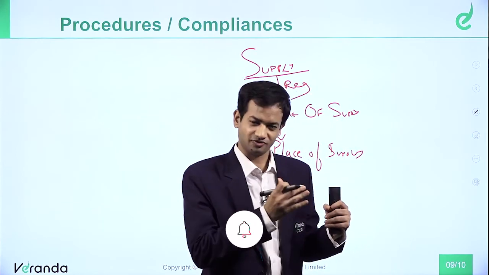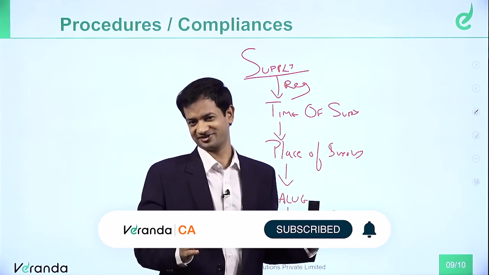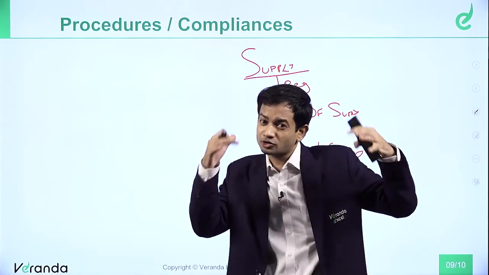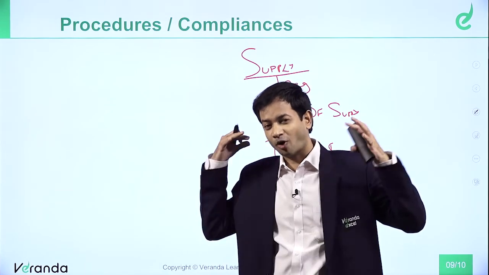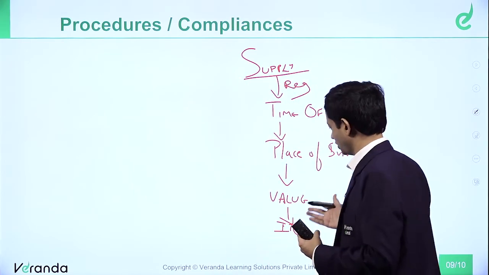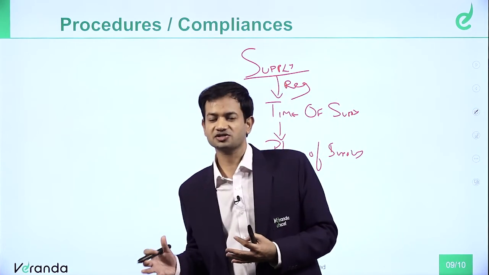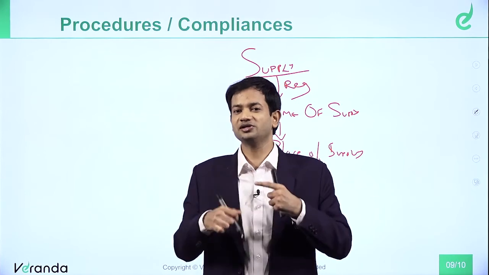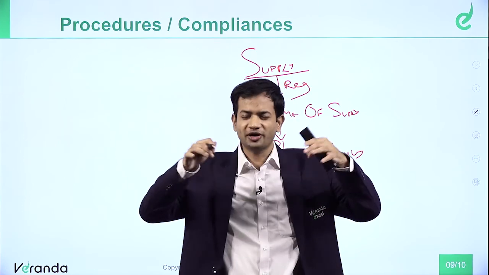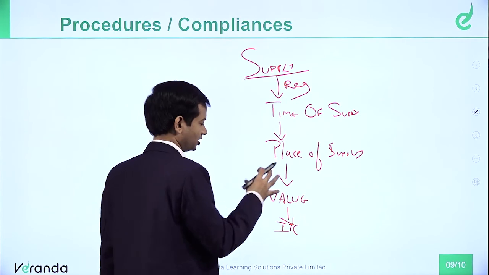So all of these are detailed concepts. Every concept is a detailed chapter in your syllabus. When I talk about place of supply, that is a detailed chapter in your syllabus. Time of supply is also a separate chapter. Value of supply is also a separate chapter because there are a lot of permutations and combinations. Example, on what value will you pay tax? When you have related party transactions, when you have certain peculiar transactions, when you charge other charges in your bills, will that also be included in the value for the purpose of charging GST? So there are a lot of permutations, combinations and nitty-gritties in every word. Everything is a different chapter in your syllabus.